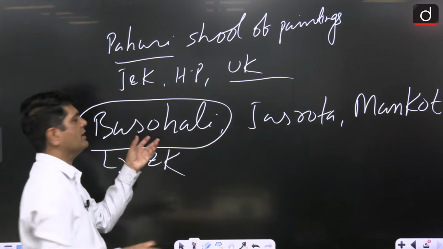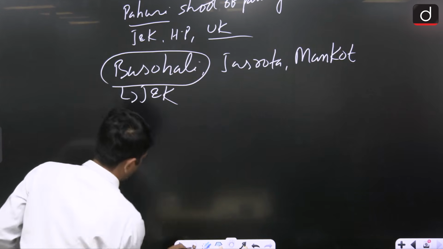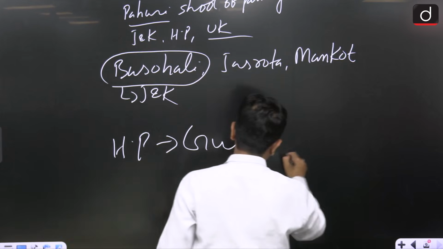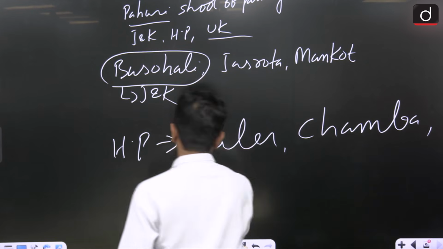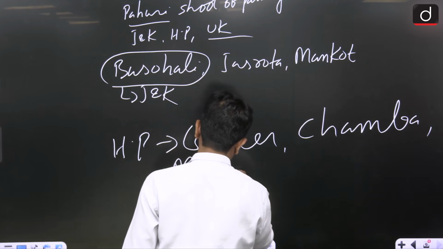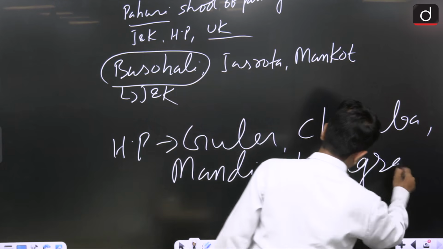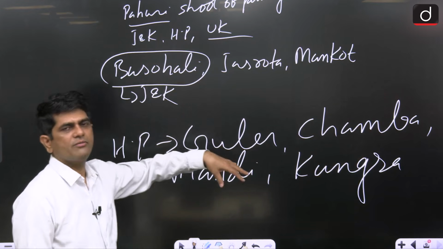Jasrota, Mankot, and Basohali. Now coming on to Himachal Pradesh. In Himachal Pradesh, we have Guler, Chamba, Mandi, Kangra, etc. These are all sub-schools under the Pahari School of Miniature Painting.